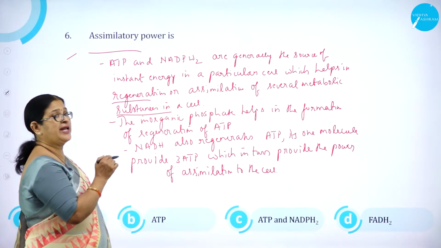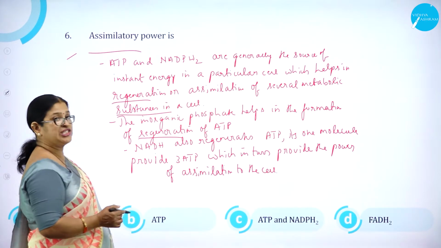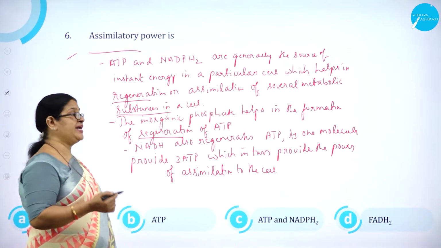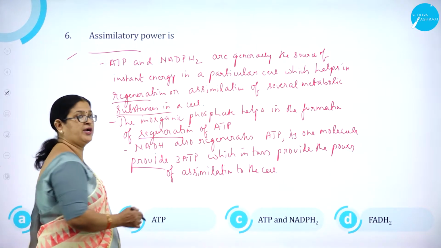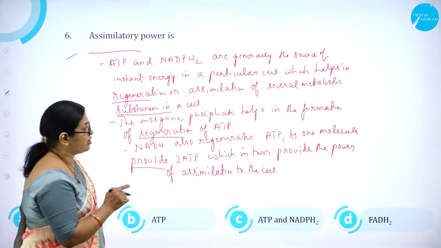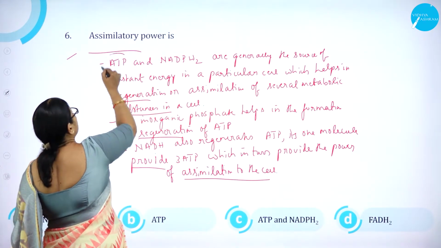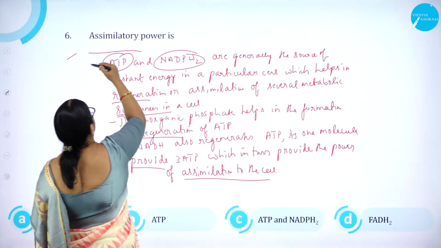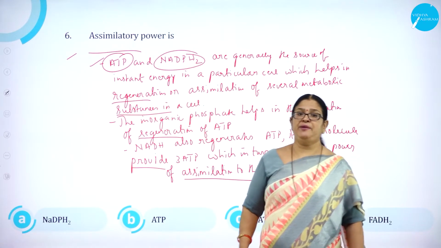So, the inorganic phosphate helps in the regeneration of ATP, and NADH also regenerates ATP. One molecule provides what? 3 ATP, which in turn provide the power of assimilation to the cell. So it is ATP and NADPH2. So which are the assimilatory power? That is ATP and NADPH2.